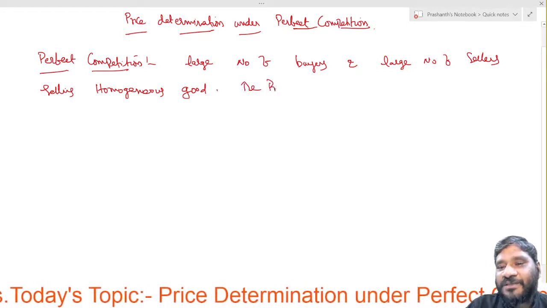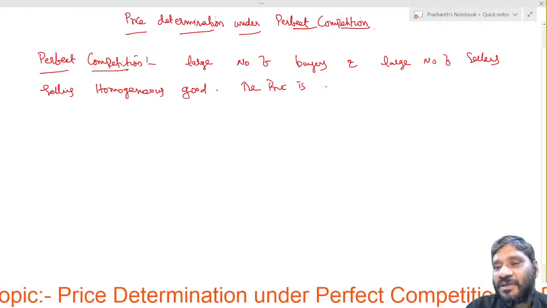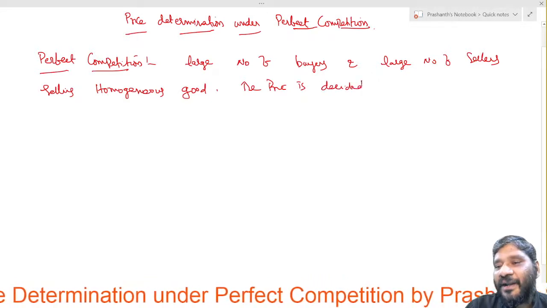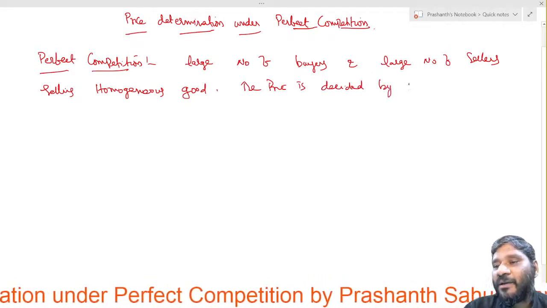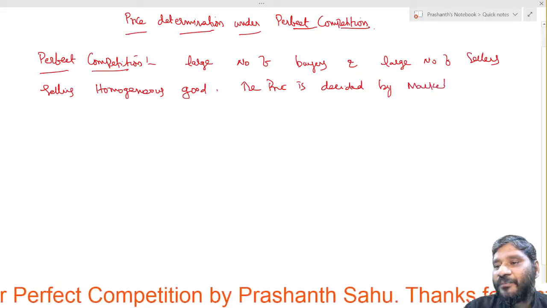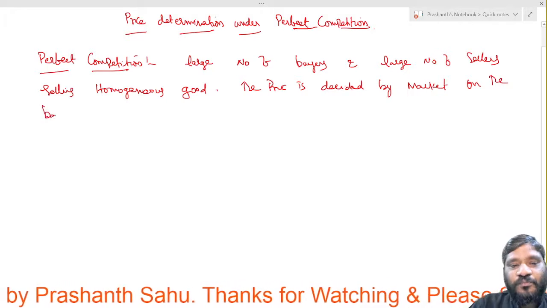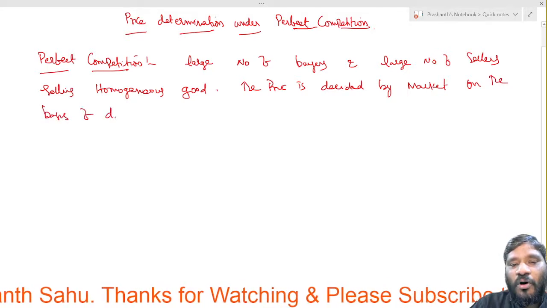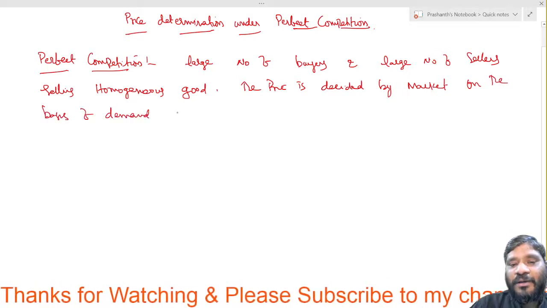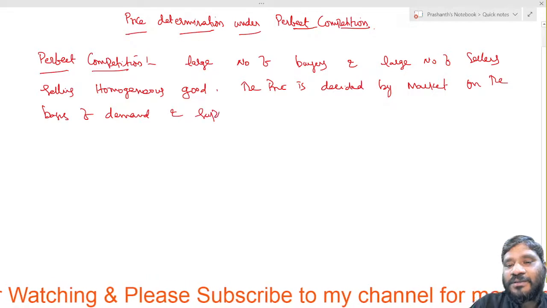The price is decided by market on the basis of demand and supply.